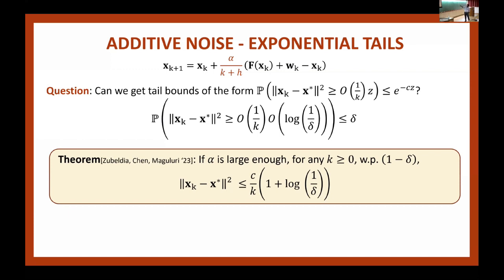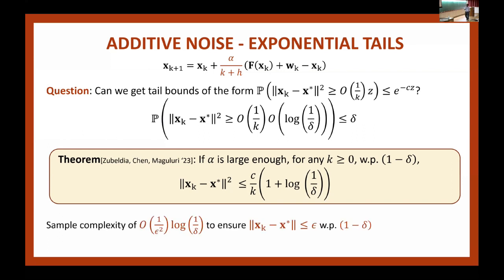It says that with probability 1 minus delta, and I'm again using this alpha over k kind of step size, and this alpha should be large enough, my squared error is less than essentially something that looks like this, some constant over k times 1 plus log 1 over delta. So this essentially means that I have sub-Gaussian tails.